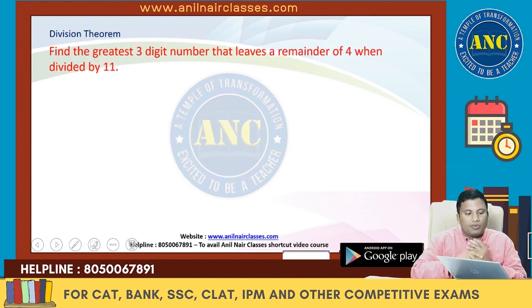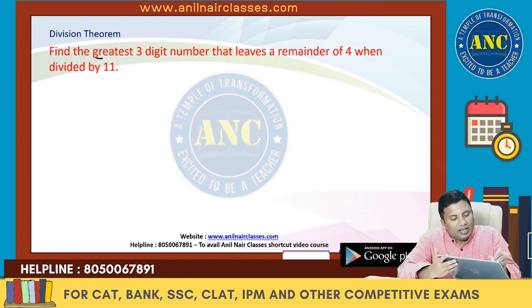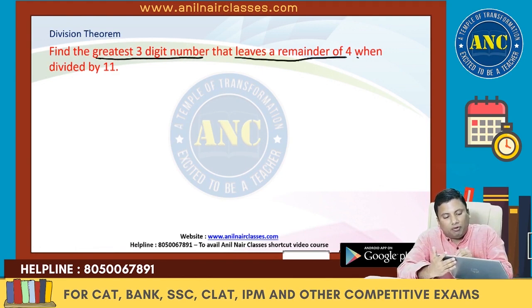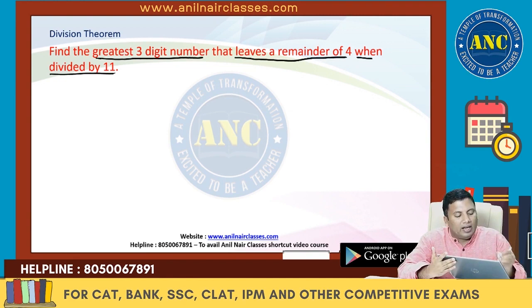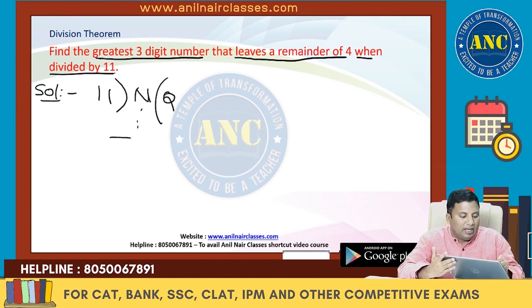Now next one, find the greatest 3-digit number that leaves a remainder 4 when divided by 11. Second question, there is a number n. When I am dividing it by 11, I don't know the quotient q, but it is giving a remainder 4.